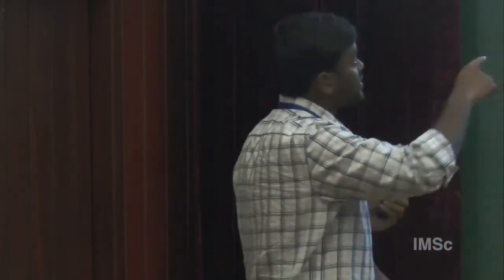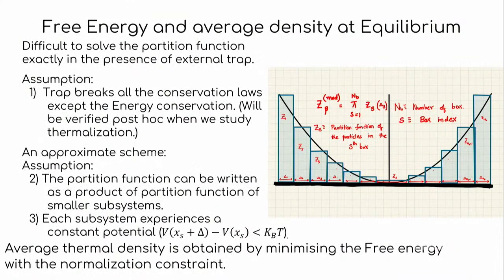And within the subsystem, we assume that the size of the subsystem is such, and the temperature is high enough, that the particle does not experience the whole curvature, but experiences almost a flat kind of potential. For a flat homogeneous potential, we can compute what the partition function looks like.